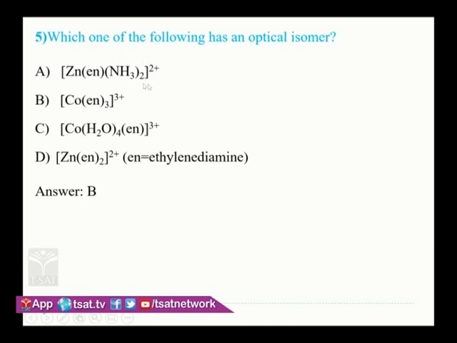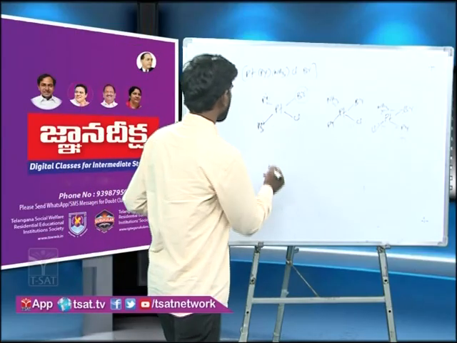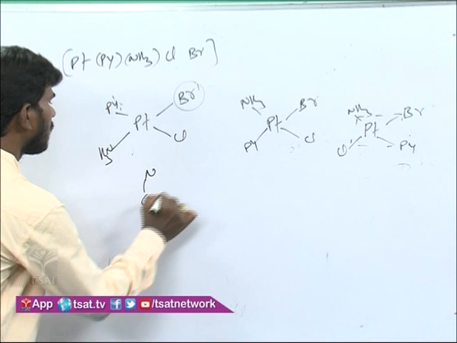So the first one is a tetrahedral complex. With a tetrahedral complex, optical isomerism is possible only with all 4 different ligands. Square planar complexes won't show any optical isomerism. And for an octahedral complex, you need to check the plane of symmetry. Tris ethylenediamine won't have a plane of symmetry. Just now we have seen that one. So the answer is B. If you want, that structure will be cobalt.